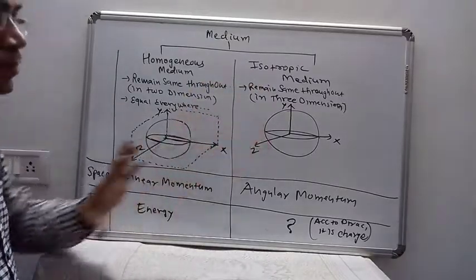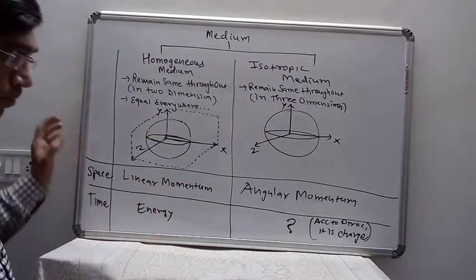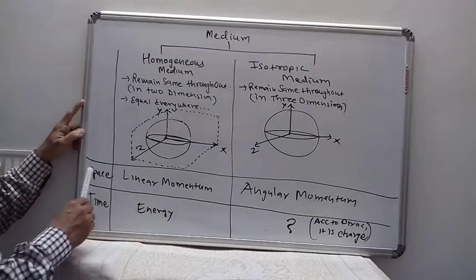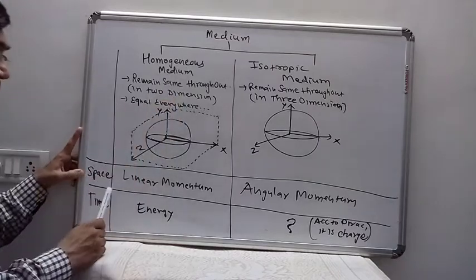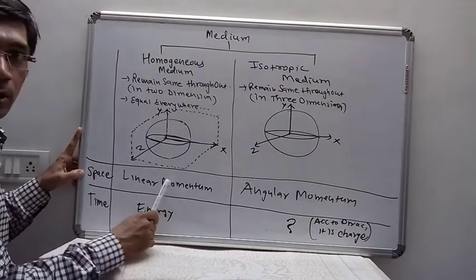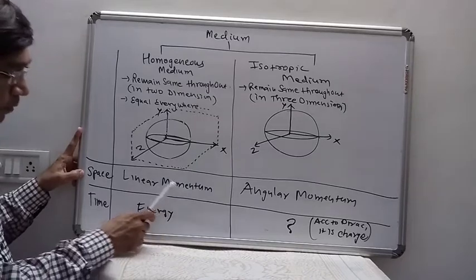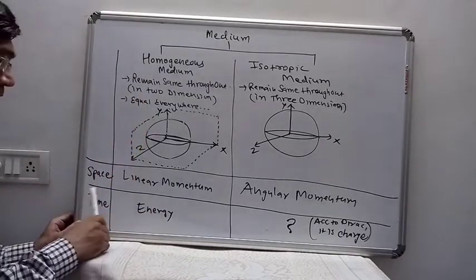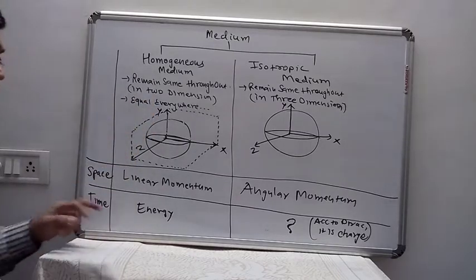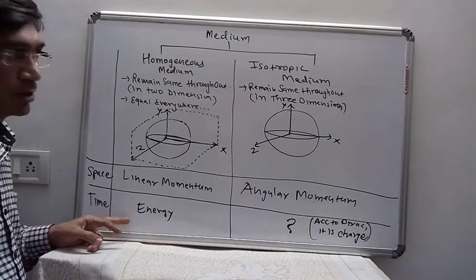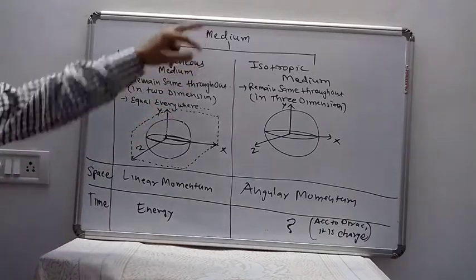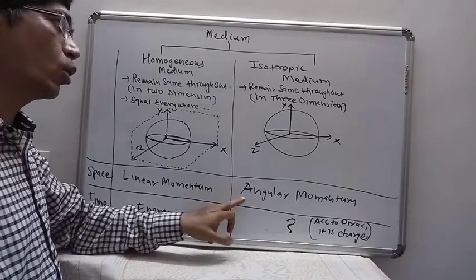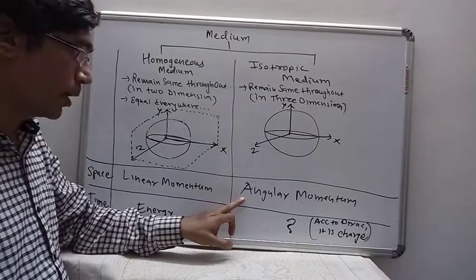According to scientists, if space is homogeneous, then we get the law of conservation of linear momentum. If time is homogeneous, then we get the law of conservation of energy. In the same way, if space is isotropic, then we get the law of conservation of angular momentum.